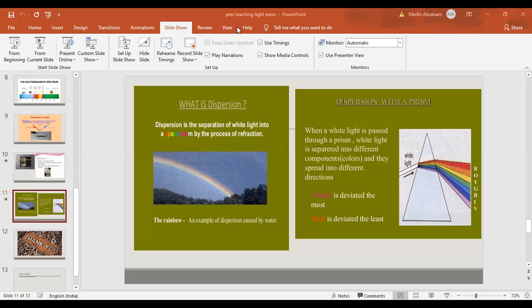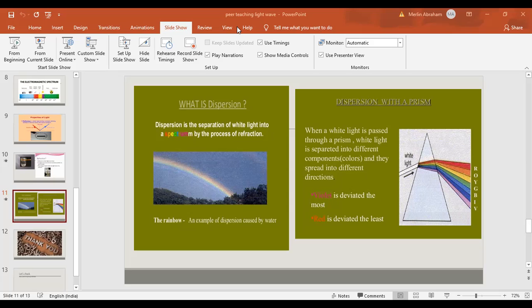The next question is, when you put a pencil in a glass of water, which phenomenon of light do you observe? Is it dispersion, refraction, reflection, or none of the above? Which is the correct one, Nina? Dispersion. No, it's not dispersion, it is refraction. When we put a pencil in a glass of water, the phenomenon we can observe is refraction.